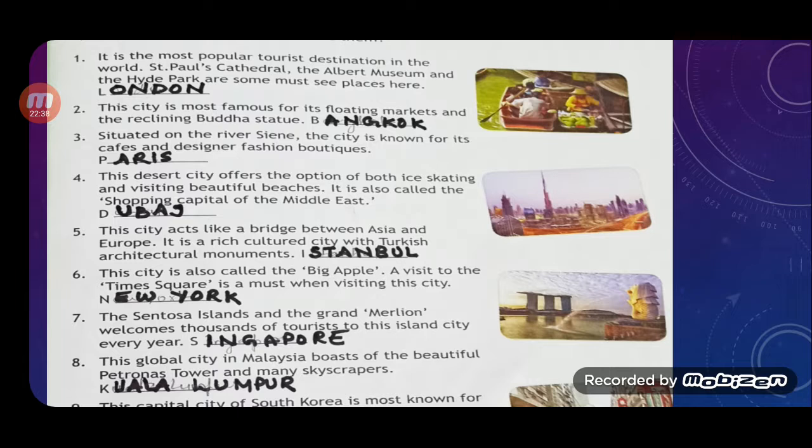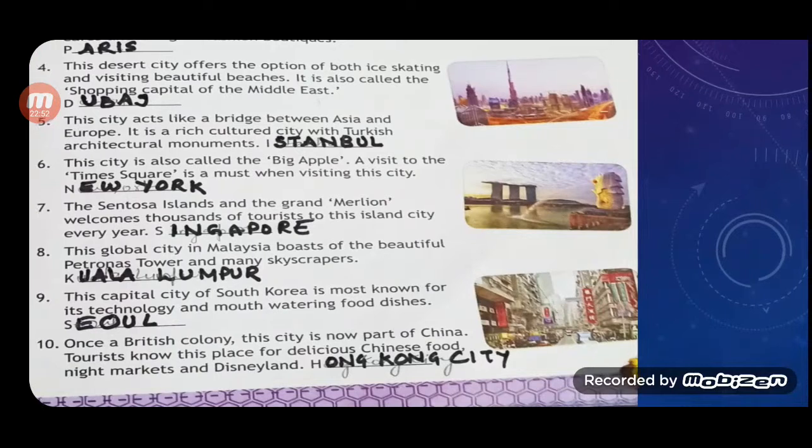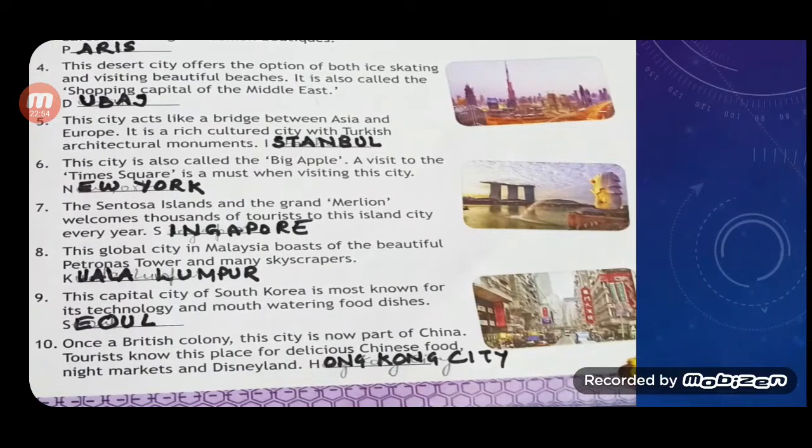As I have shown you before, the picture I have shown you, Kuala Lumpur. Next, this capital city of South Korea is most known for its technology and mouth-watering food dishes. It is Seoul. Next, last children, once a British colony, this city is now part of China.